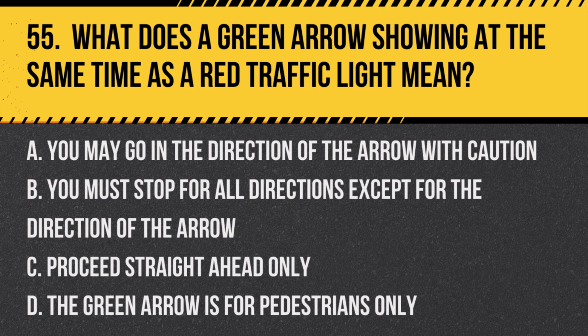Question 55. What does a green arrow showing at the same time as a red traffic light mean? A. You may go in the direction of the arrow with caution. B. You must stop for all directions except for the direction of the arrow. C. Proceed straight ahead only. D. The green arrow is for pedestrians only. Answer. A. You may go in the direction of the arrow with caution. A green arrow indicates that you have the right of way to proceed in the direction of the arrow, even if the main signal is red.